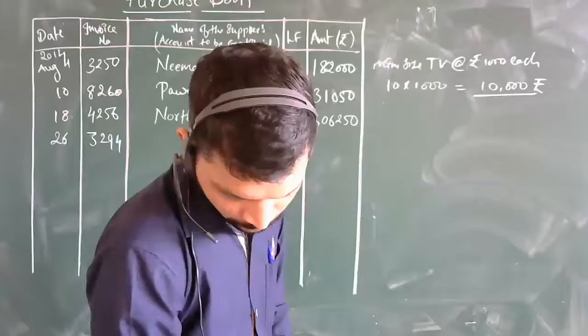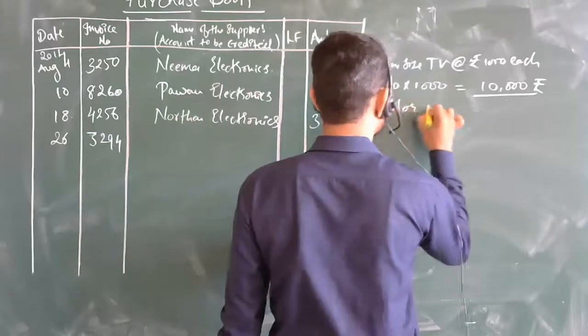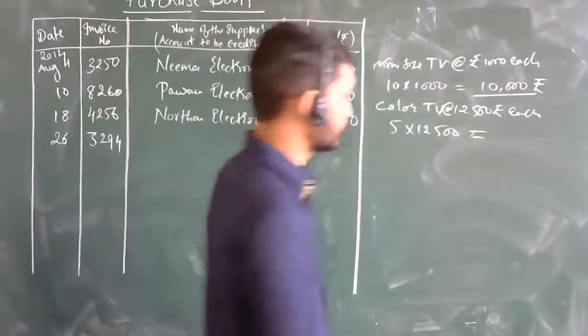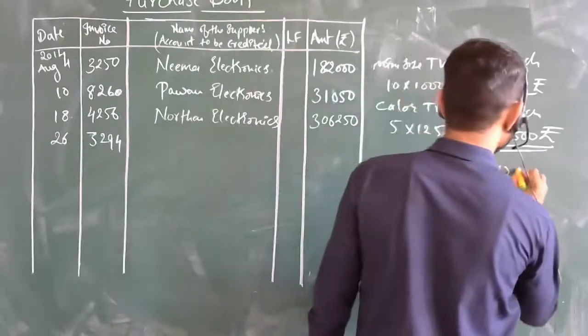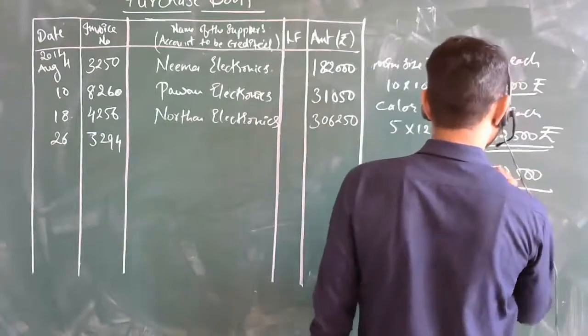And next, 5 color TVs at rupees 12,500 each. Sir, 5 into 12,500, check it out. What will be the total? Sir, 62,500. Okay, what is the total of this? 72,500, yes, sir.